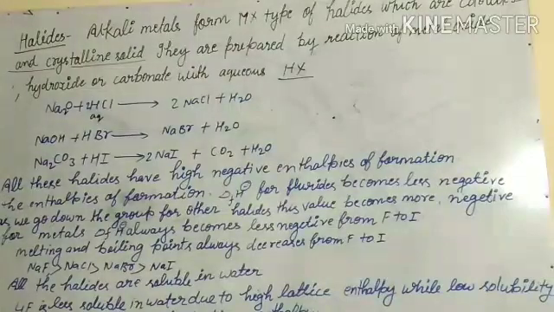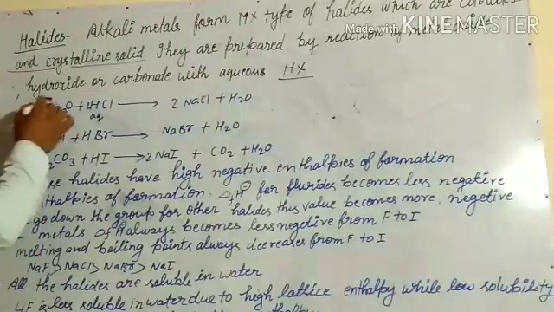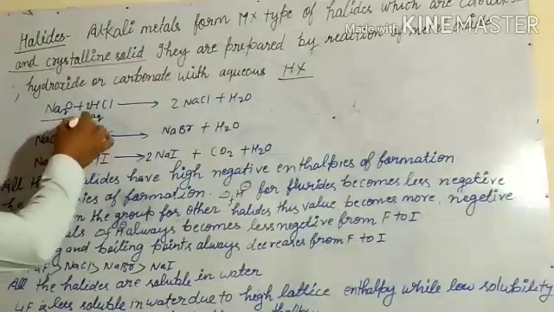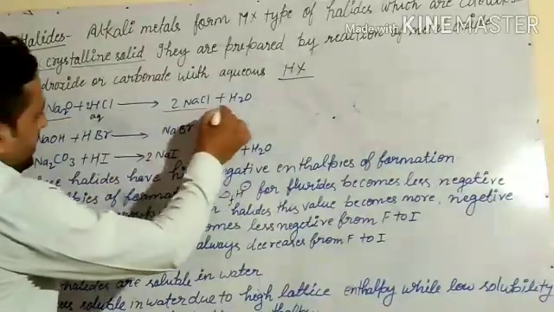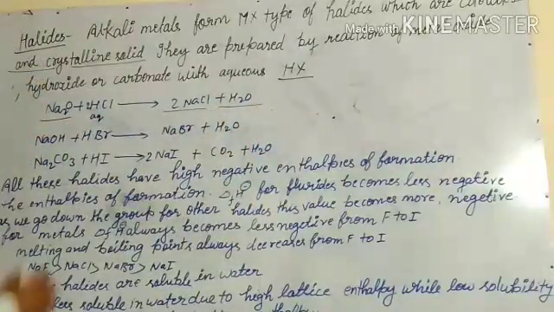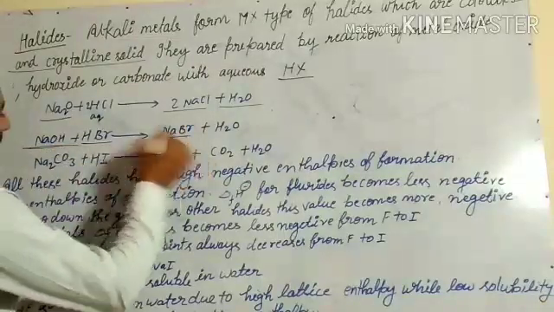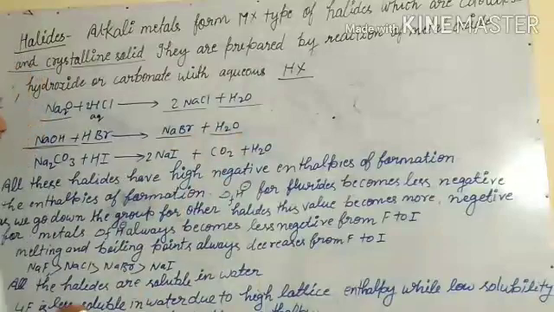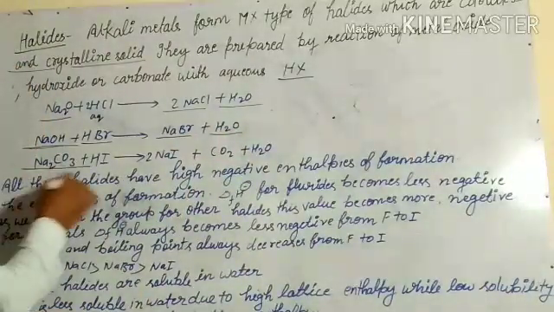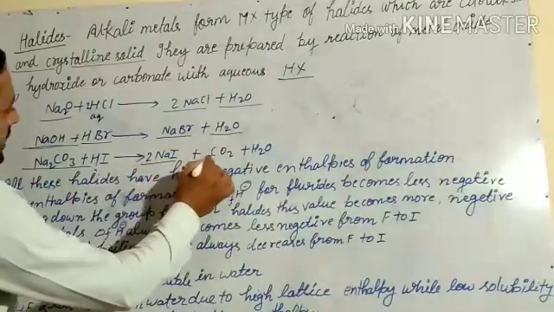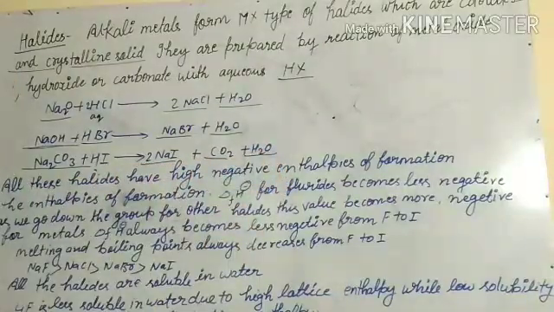Let us see by taking some examples. Na2O plus 2HCl gives 2NaCl plus H2O. NaOH plus HBr gives NaBr plus H2O. Na2CO3 plus HI forms sodium iodide, CO2 plus H2O.